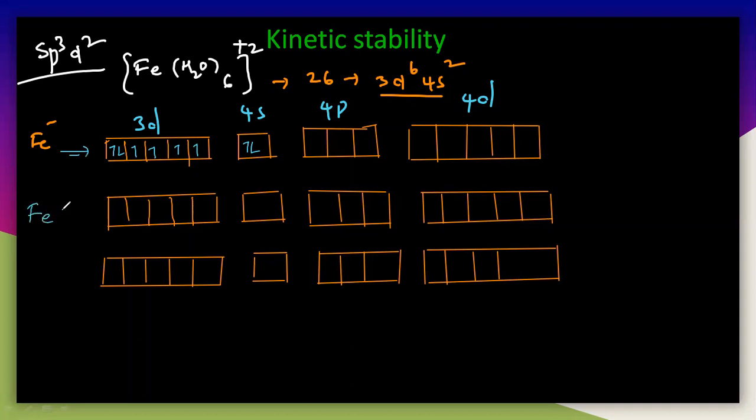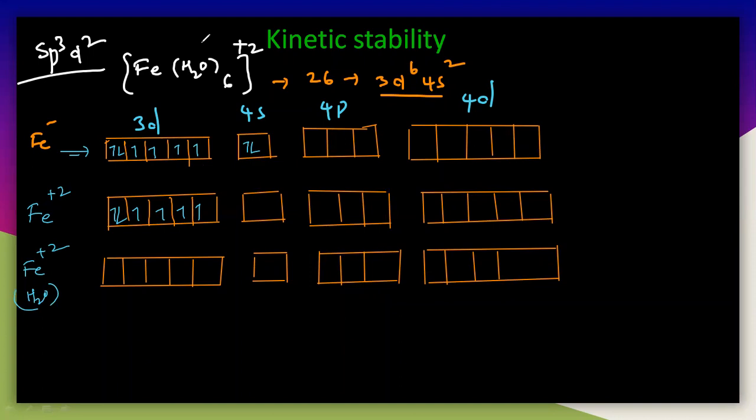Now this iron, particularly in the Fe+2 oxidation state, so now we have to remove these 2 electrons. So again, 1, 2, 3, 4, 5, and 6. So we are removing 2 electrons like this. So we are removing these 2 electrons. So next, this iron Fe+2 in presence of the water here.